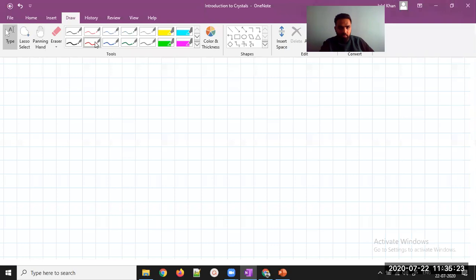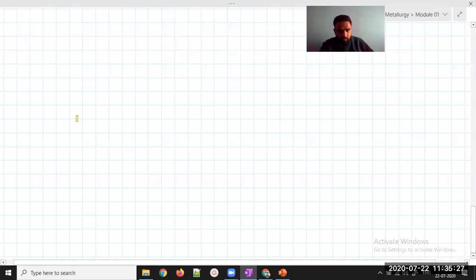If I want to draw a crystal coordinate system, what I'll do is take some points. I'll just take some points for you. Equal repetition, that's why I've taken this notebook page. I'm just trying to draw the crystal coordinate system for you.